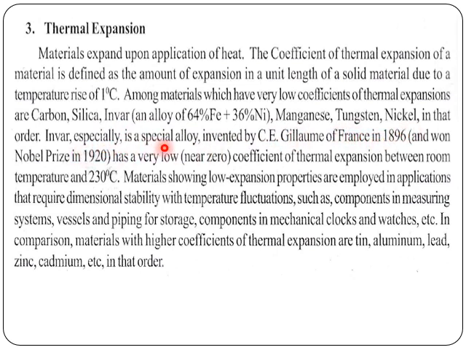Invar is a special alloy invented by CE Guillaume of France in 1896, which won even the Nobel Prize, and has a very low, near zero coefficient of thermal expansion between room temperature and 230 degree Celsius. So materials showing low expansion properties are employed in applications that require dimensional stability. So that is what I said.